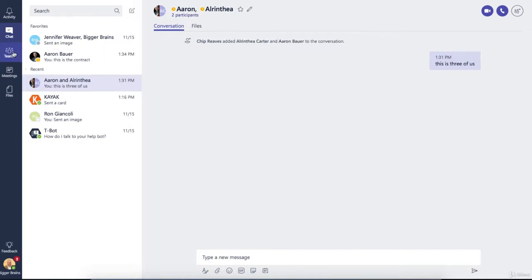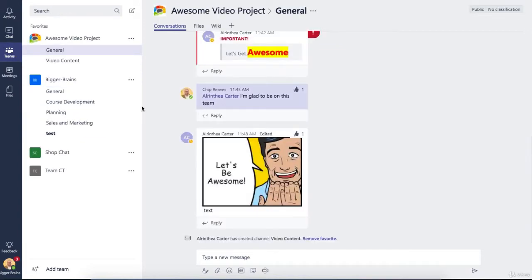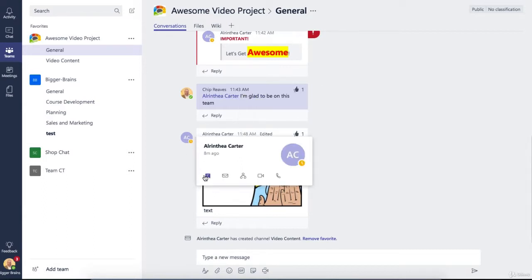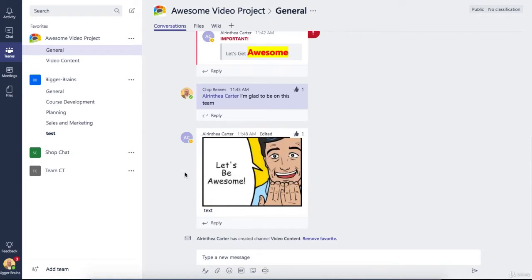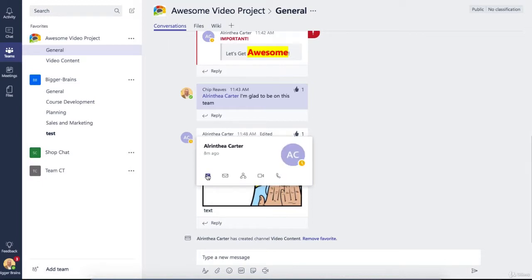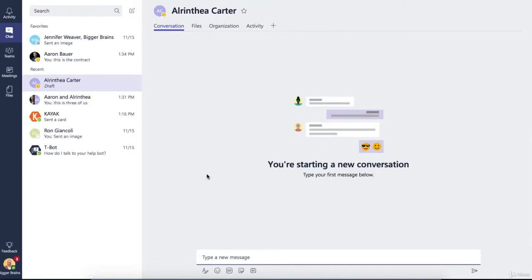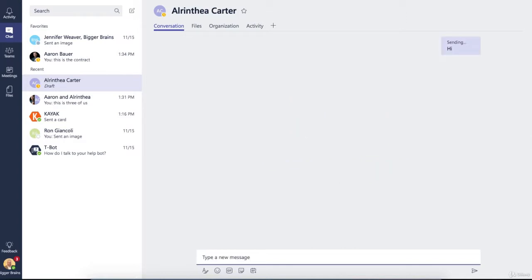I could also go to the Teams where we've had some conversations and I can mouse over your name where you got mentioned and choose the chat icon. I could also mouse over your icon here and choose the chat icon. So if you see someone talking in a team conversation and you need to ask them a private question about something, you can just mouse over their name, choose the chat icon, and that starts a new chat directly with that person. And I'll just say hi.